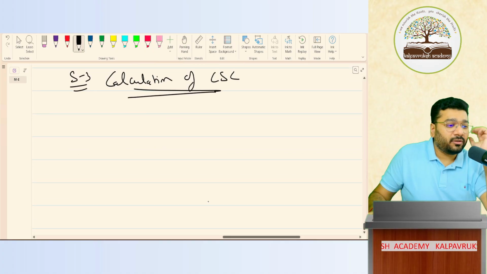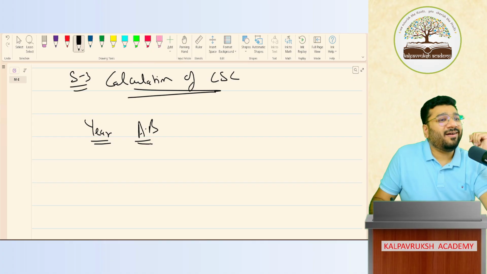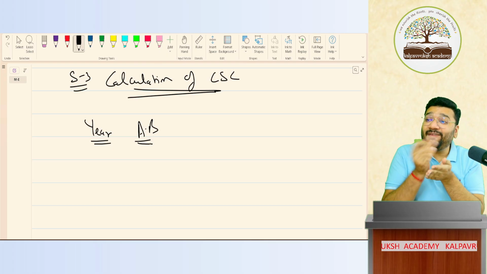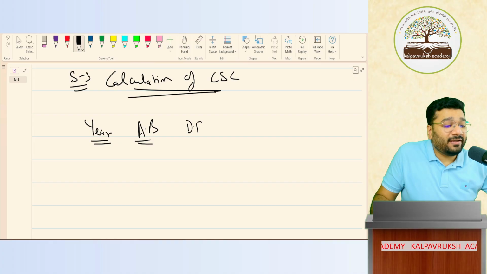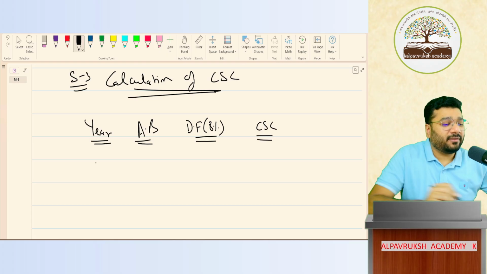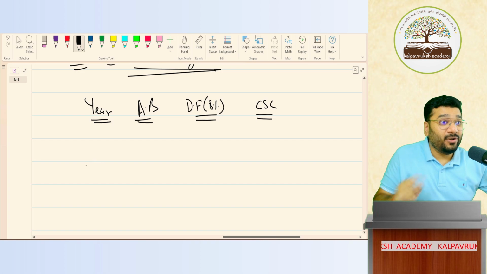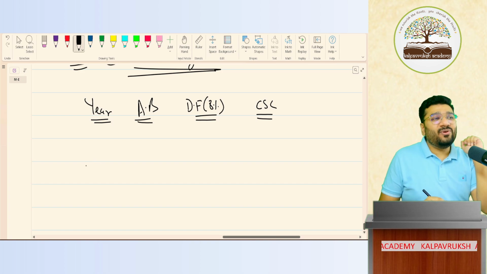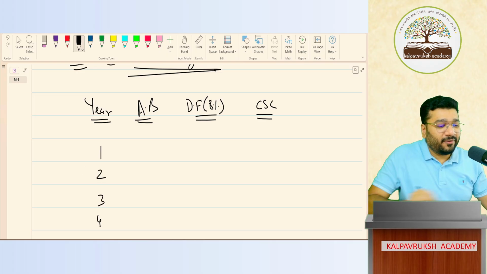Shoot, I forgot the format. Here, allocated benefit. Oh, copy-paste from the previous one. I'm asking for the answer from your brain. She is copy-pasting from the previous question as if I don't know how to copy-paste. Discount factor at the rate of 8%. Then current service cost. Here 1, 2, 3, 4, 5 or 5, 4, 3, 2, 1? Reverse. Somewhere I said reverse. So this I'll do in reverse. 1, 2, 3, 4, 5.